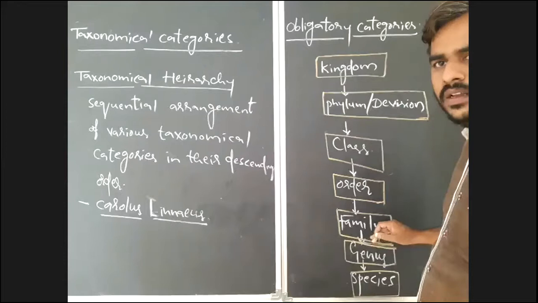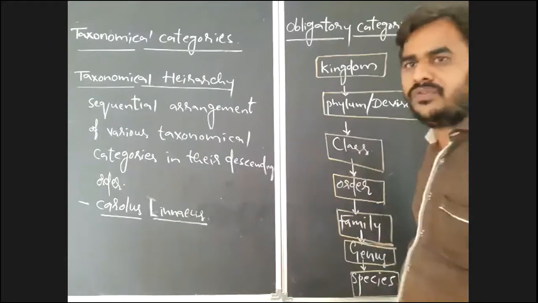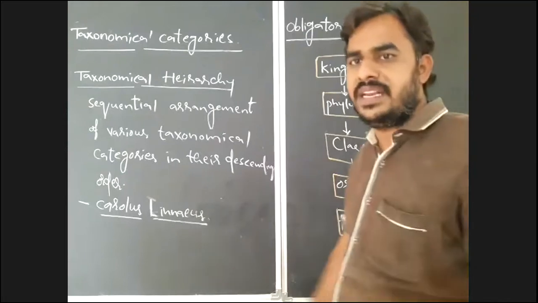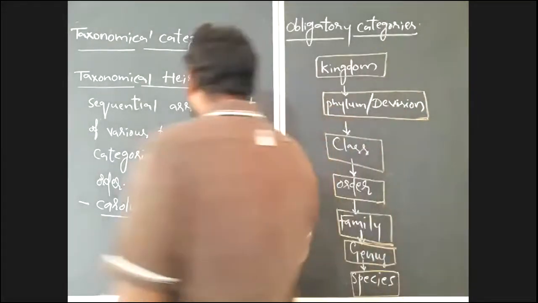Whatever the group you are using to group the organisms or to classify the organisms into a category. Class is one category like that: a group of organisms that have similar characters.